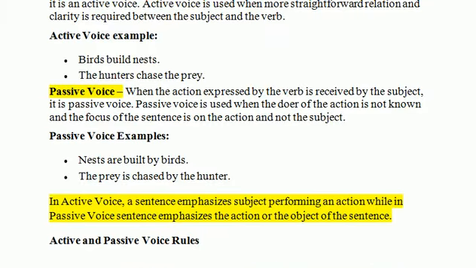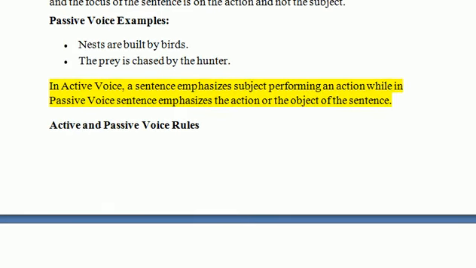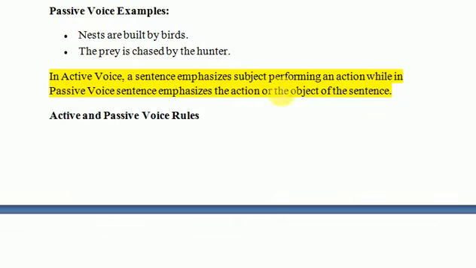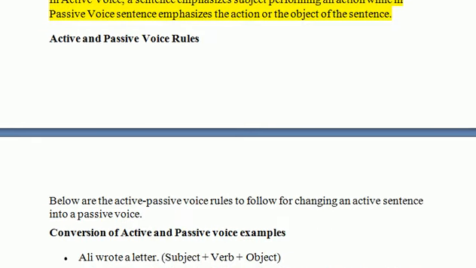In active voice, a sentence emphasizes the subject who is performing an action. So we see in active voice, the emphasis is upon the subject, whereas in the passive voice, the action is being emphasized or the object is being emphasized. Here we will have a look at the active and passive voice rules.